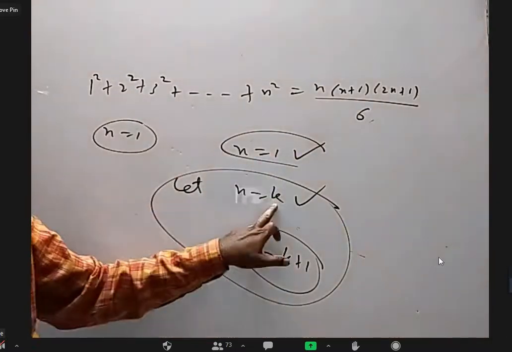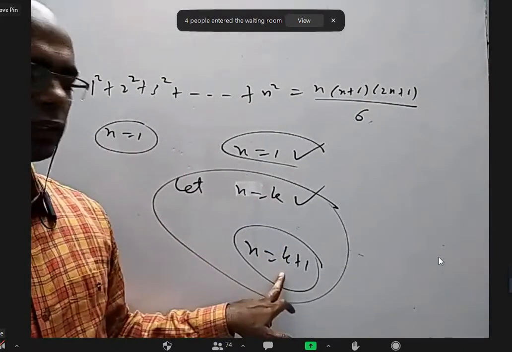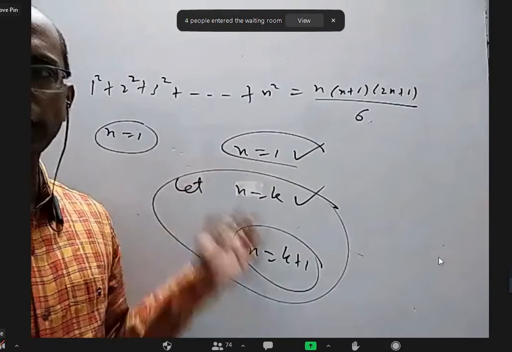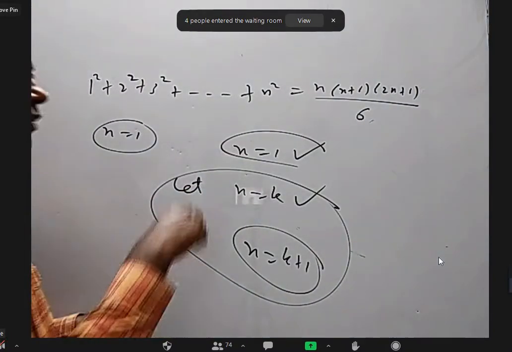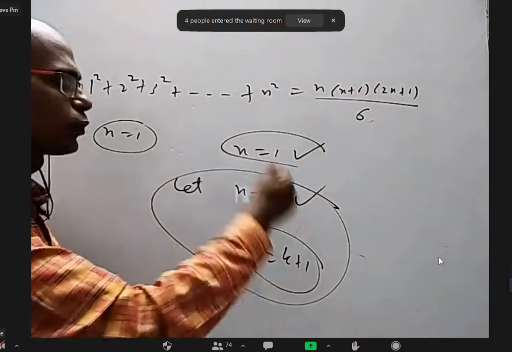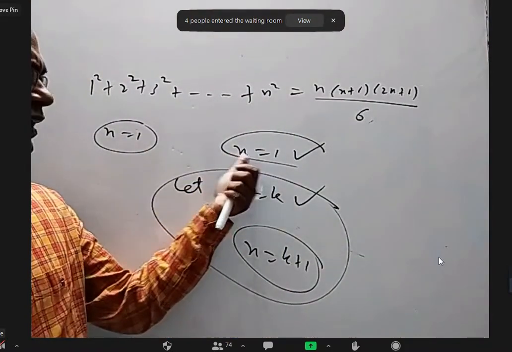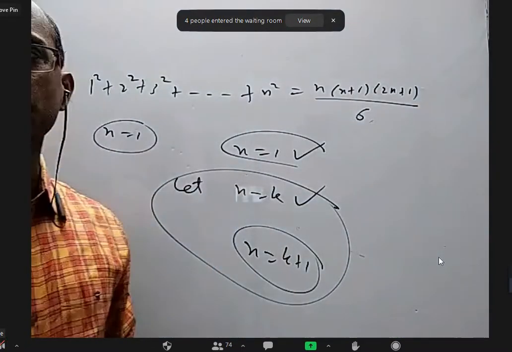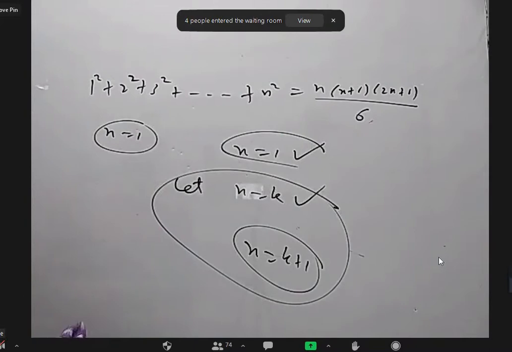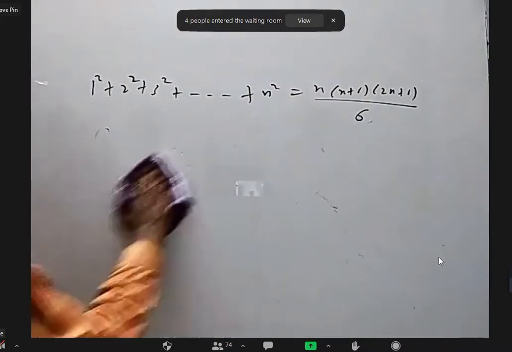Just by proving this, we have actually proved it for all natural numbers. Why? When it is true for 1, it is true for 2. When it is true for 2, it is true for 3. When it is true for 3, it is true for 4. Like that, it goes on forever. So by assuming it is true for n equal to k, if you prove it is true for n equal to k plus 1, and you also prove that it is true for n equal to 1, you have actually proved it forever. This way of proving is called mathematical induction. That's all. Different questions are practice.